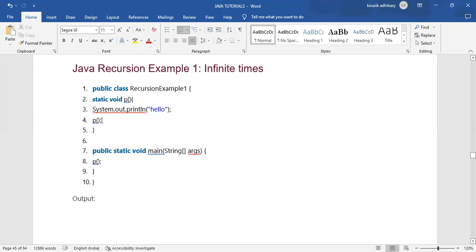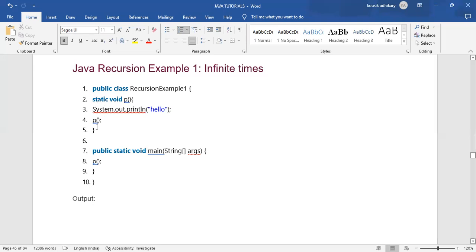So again it will go to static void p, again enter the method body, and again print. It keeps printing continuously, going to the method again, entering the method body, printing, and calling the method again. This process goes on continuously.